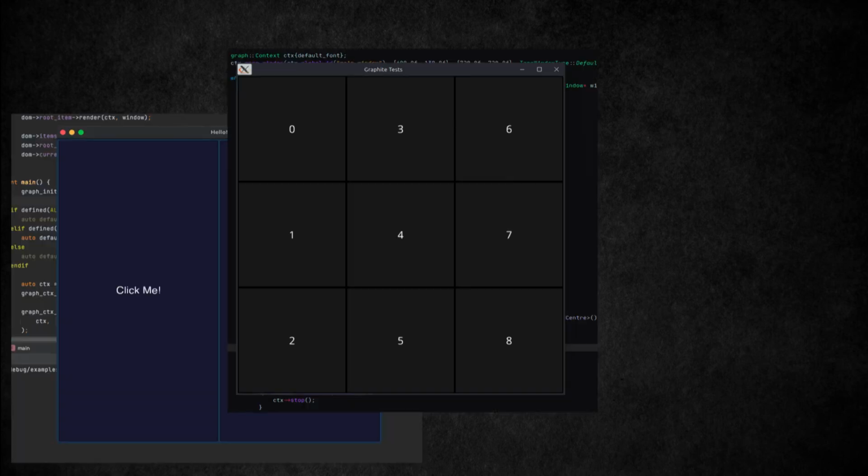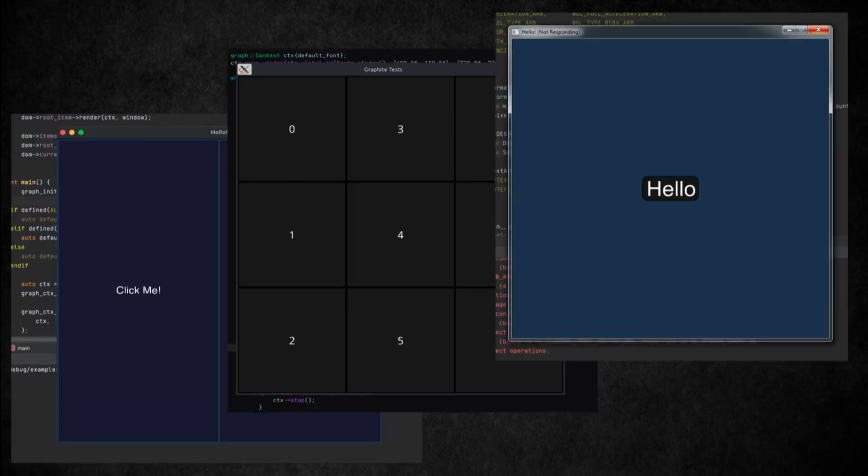First of all, let's get a rough overview. Graphite is powered by Tape, which is the OS abstraction library we've written. Tape allows you to manage windows and user input on Mac, X, which is Linux, and Windows. Wayland and others are planned for the future. Graphite, on the other hand, is a complete GUI library.